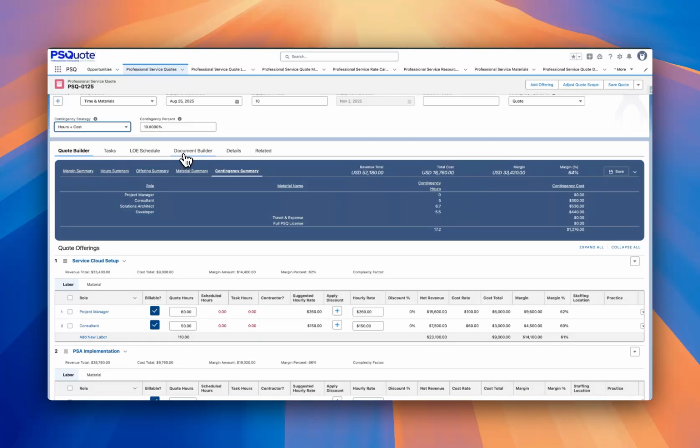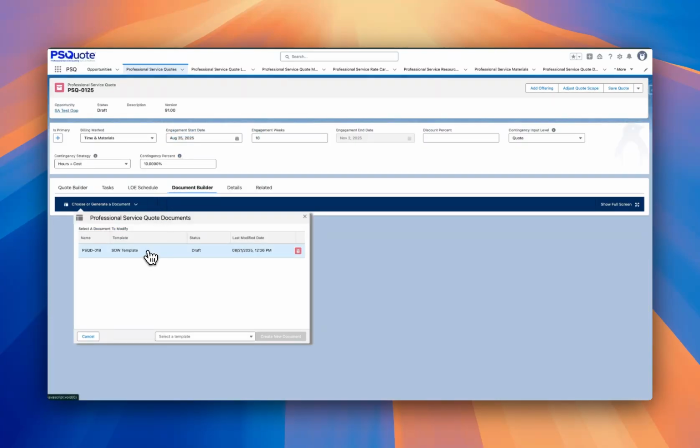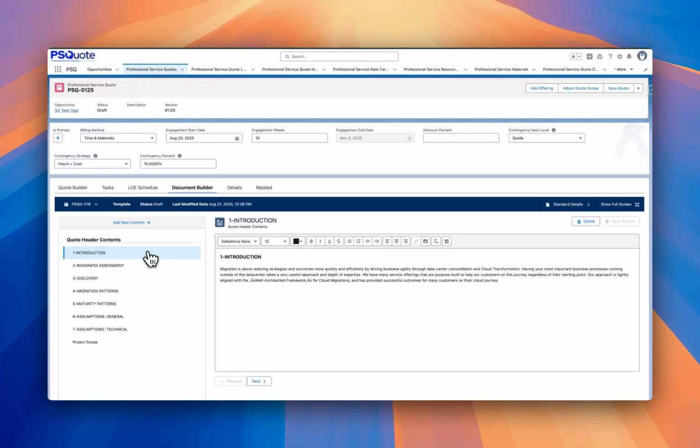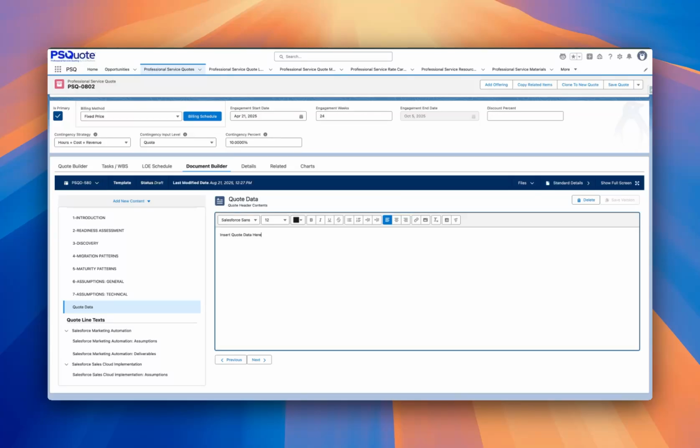Next up, document generation just got a lot more powerful. In Spring 25, we introduced the ability to output to PDF alongside Word and added Visualforce support for layout customization. That made it super easy to create polished internal summaries, customer-facing proposals, and even SOWs all from the same engine. Now in Summer 25, you can pull rich text directly into your documents using Salesforce flows that are configured by your Salesforce admin. So if you want dynamic terms, custom descriptions, or pre-written sections based on quote conditions, you can do that with no manual editing required.